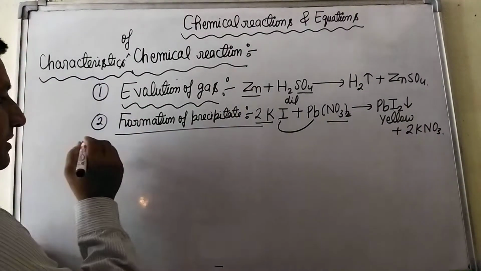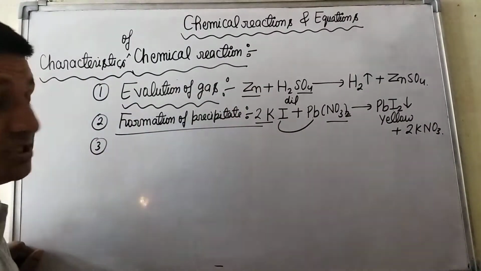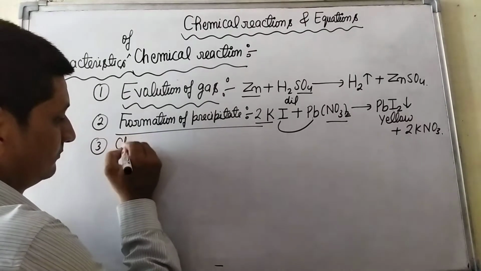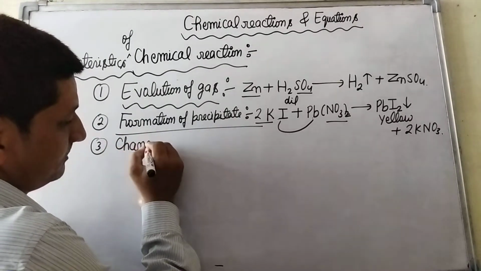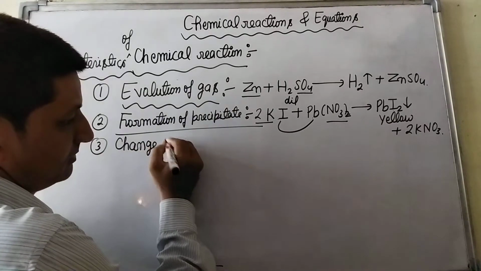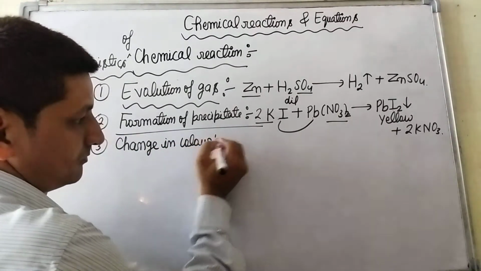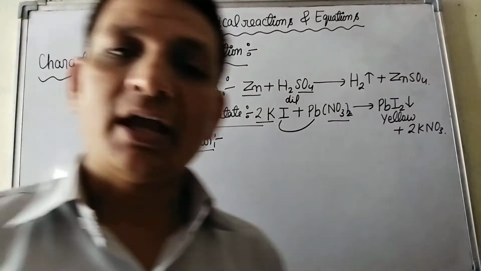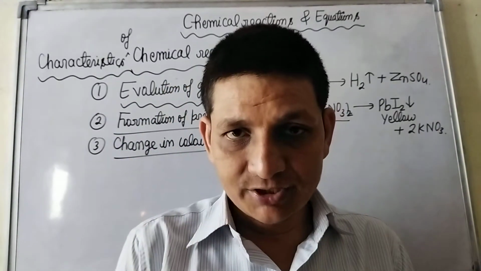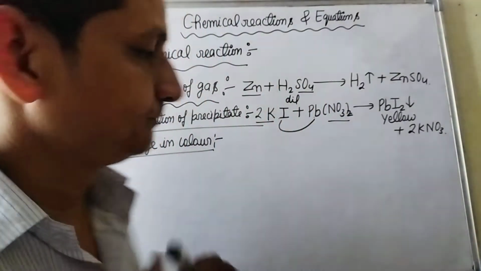After this, number 3, change in color. Some chemical reactions are characterized by change in color.